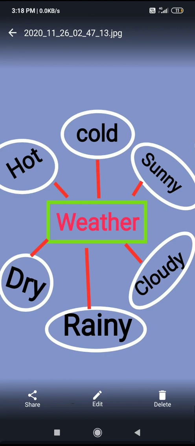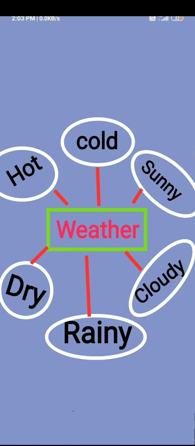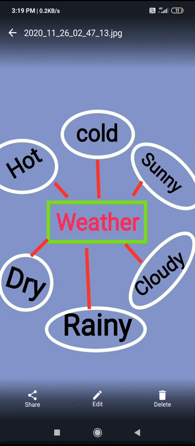So now we can say it is cloudy, maybe after 2 or 3 hours it may be a rainy day, understood? So we can't predict it. That's why I am telling, at a particular time and in a particular place, whatever the condition outside in the atmosphere, we will call it weather, understood? And keep in mind what the elements of weather are: hot, cold, sunny, dry, rainy, cloudy. So what are these elements? If you are still getting confused, for example, if your mother is preparing tea, I will ask what are the elements that your mother will use to make the tea.